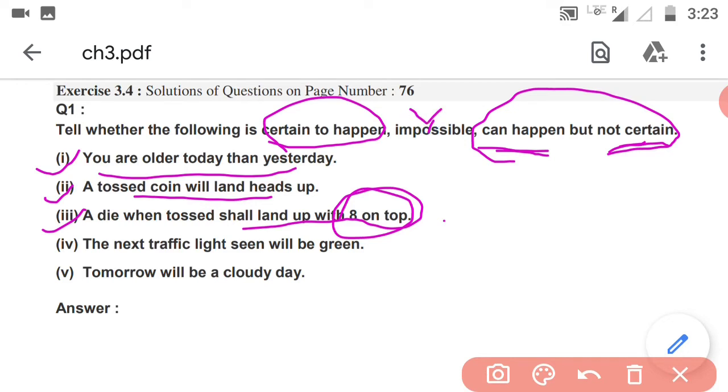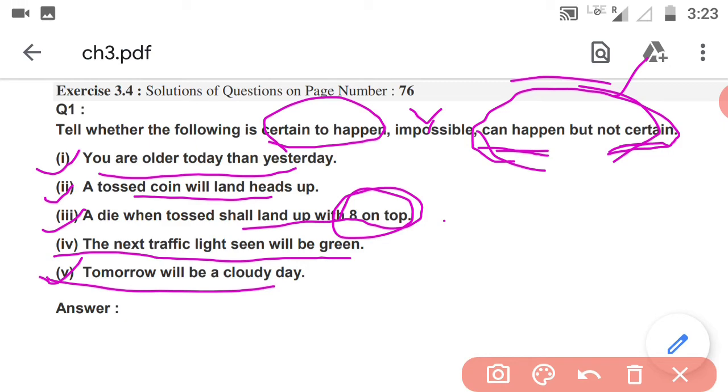Now question number 4. The next traffic light seen will be green. We cannot say exactly that the next traffic light will be green. It can be yellow also, but green can also come, isn't it? So the answer is can happen but not certain. Now question number 5: tomorrow will be a cloudy day. Tomorrow it may be cloudy, rainy or sunny. We cannot say, but it can be cloudy also. So the answer for 5 will also be can happen but not certain.